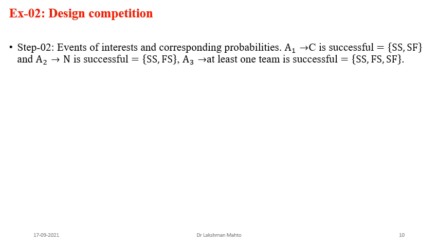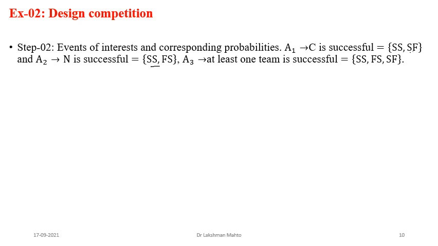It is C. When would C be successful? In this outcome you can observe that C is successful, and also in this outcome C is successful. So this is A1, the first event, which talks about C being successful, and A2 talks about N being successful. What are the outcomes in A2?